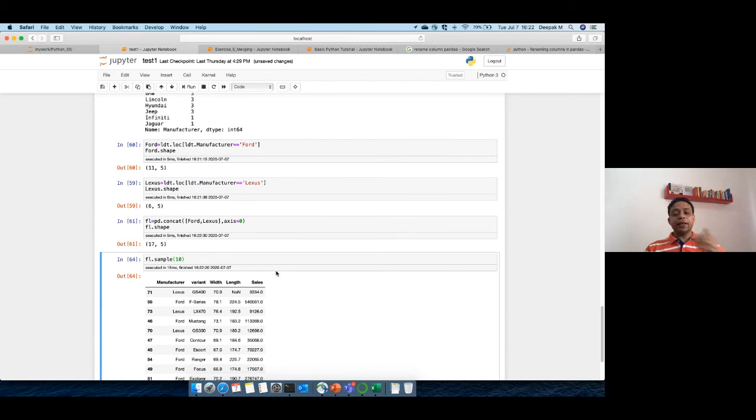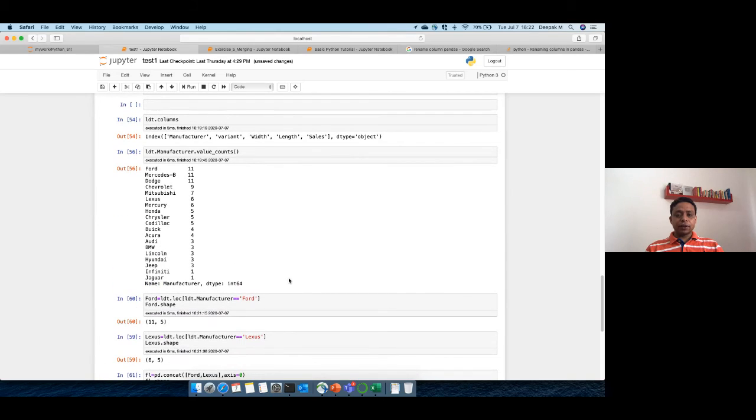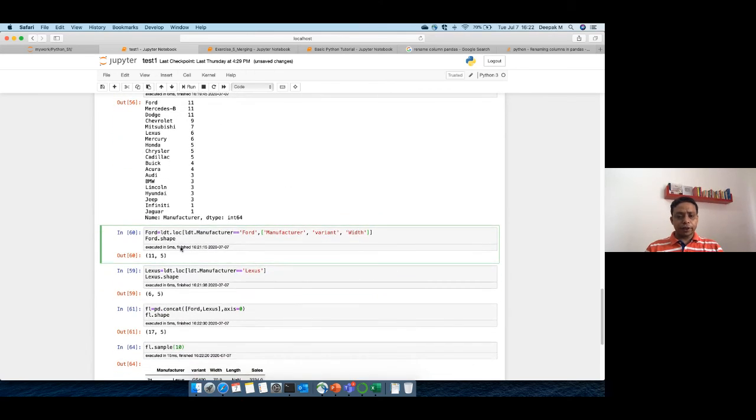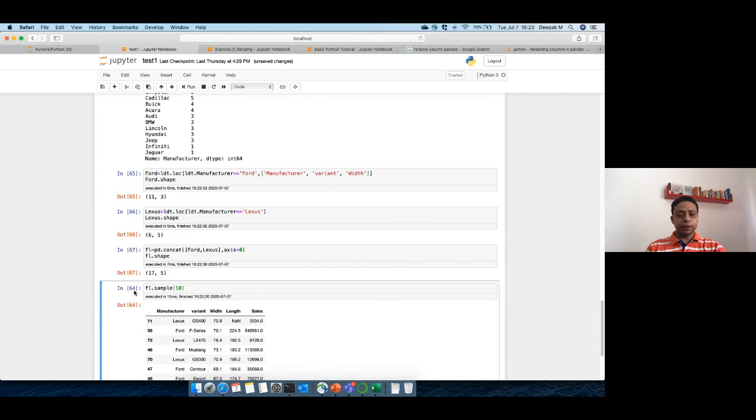Now, let's say instead of taking the columns which are all same, let's pick up only a few columns in one and a few in another. Let's say manufacturer, variant and width. This I will select for Ford. And because I have to select multiple columns, I will put them in a list, right? It has 3 columns. For the second one, I will select all of them. Let's say it's 11.3 and it says 6.5. Now we concatenate, we get 17.5, but let's see how it looks.